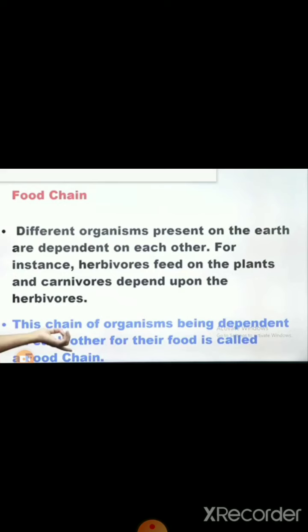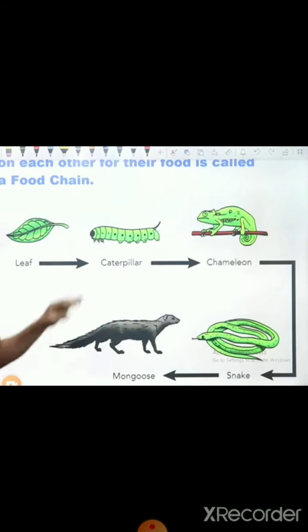So what is meant here by the chain of organisms being dependent on each other for their food is called the food chain. See in this figure, you can understand how a food chain is completed. First of all, if we talk about the leaf, तो leaf को कौन eat कर रहा है? Caterpillar. Okay, caterpillar is dependent on the leaf, but caterpillar को कौन eat कर रहा है? That is chameleon. तो chameleon को अपने food के लिए caterpillar पे depend है, caterpillar अपने food के लिए leaf पे depend है, isn't it?